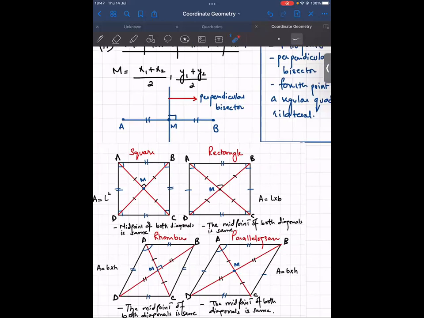एक तो ये कि square, all of the angles at each vertex of a square and rectangle are 90 degrees. ठीक है ना? Not in rhombus. Rhombus और parallelogram में at vertices जो आपके angles होते हैं, they are not 90 degrees. One is greater than 90, other is less than 90. ठीक है ना? अच्छा, square में all 4 sides are equal. Rectangle के अंदर opposite sides are equal. Same goes for rhombus and parallelogram. Rhombus similar to square in terms of side lengths. So side lengths rhombus की equal होती हैं, parallelogram की opposite side lengths equal होती हैं. ठीक है ना?